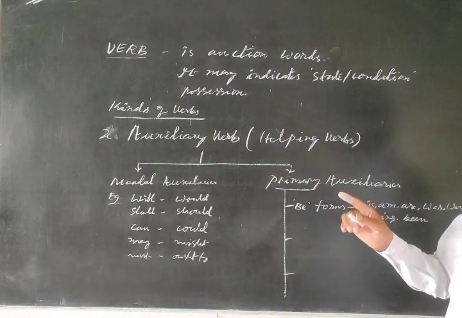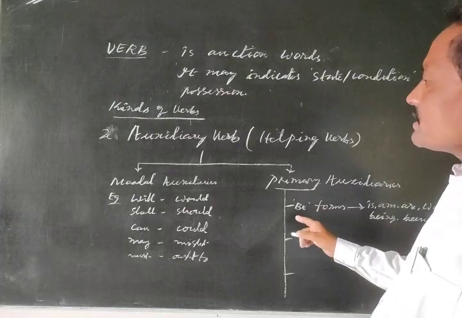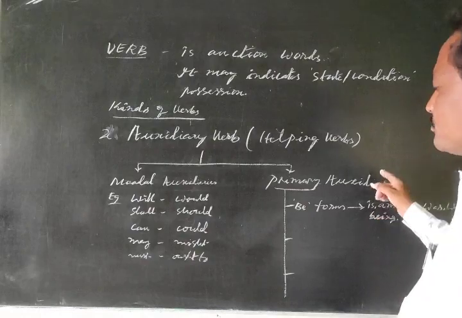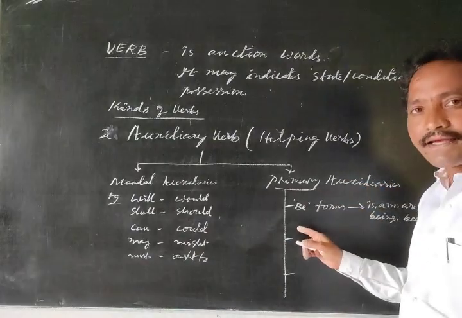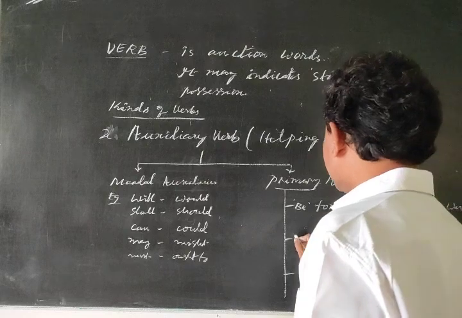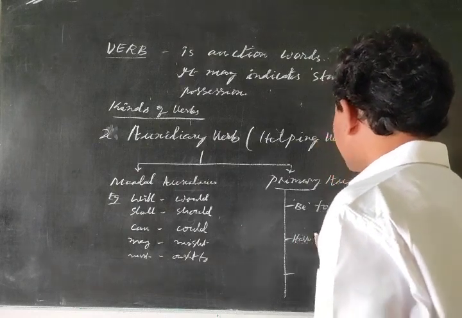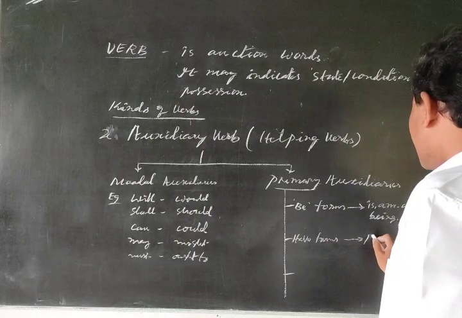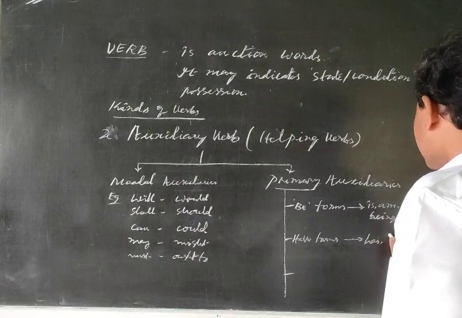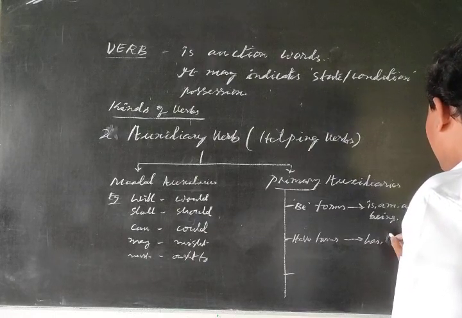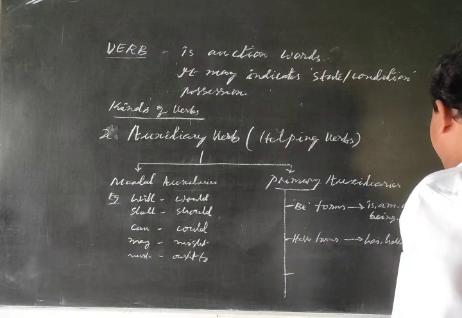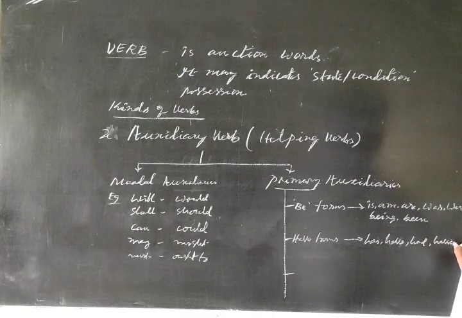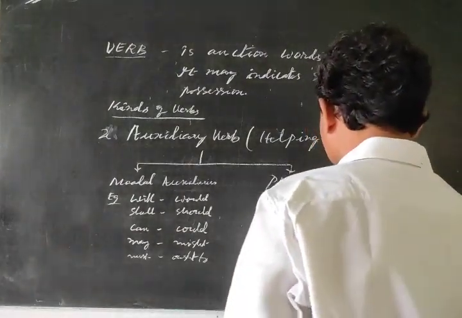So be form is also a kind of verb. It comes under auxiliary verb, under primary auxiliaries. This is the first kind, that is be form. Second one is have form. What is this? Have form. Examples of have forms are has, had, have, having, like this. The third one is do form.